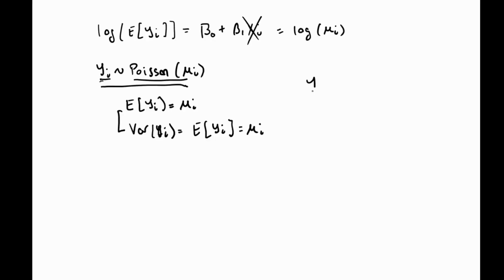Then we could calculate y bar, and that would give us an estimate of mu. And then we could calculate the variance of our y's, which would also give us an estimate of mu under the assumption that the y's are Poisson. So we can check if those things are close, then the Poisson assumption is validated. If they're not close, then the Poisson assumption is not validated. And so this mean variance relationship has potentially the problem that it's very different from what the data actually says.